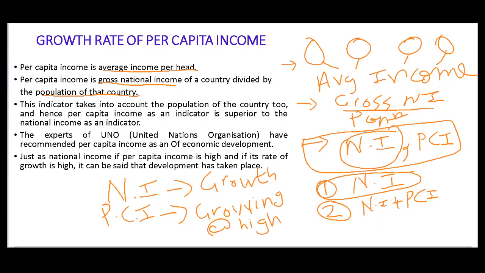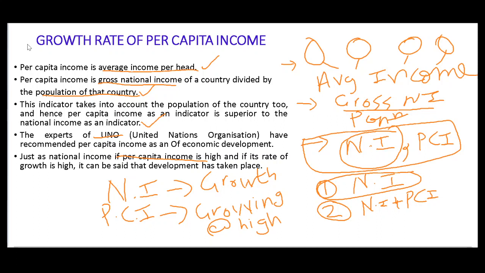In this slide, first the meaning of per capita is given, that is average income per head, then gross national income divided by the population of a particular country. Then it says that per capita income is superior to national income as an indicator. The next point says that the United Nations also recommends per capita income as a superior indicator. The last point says that if per capita income is high, then the growth rate is considered high and development is seen. Now moving to the next slide.